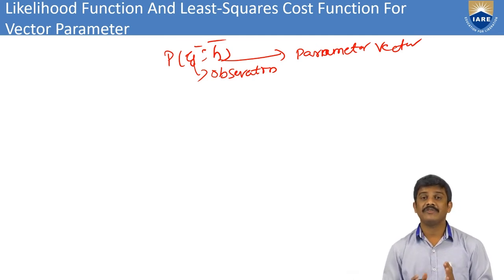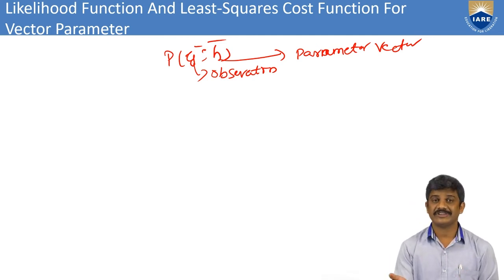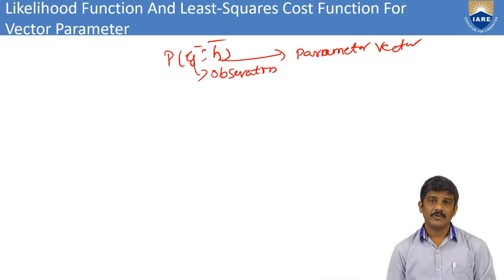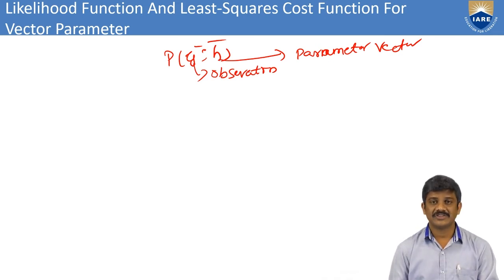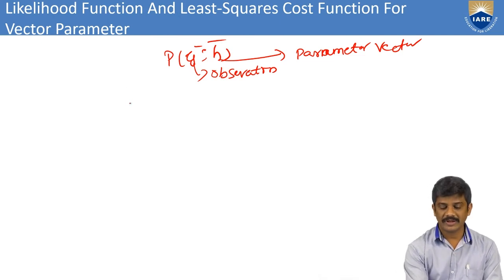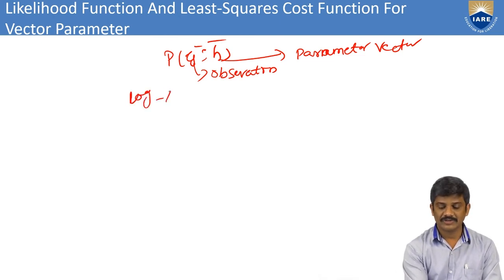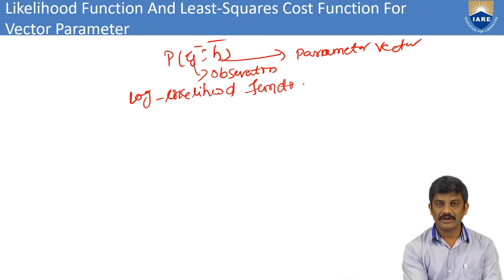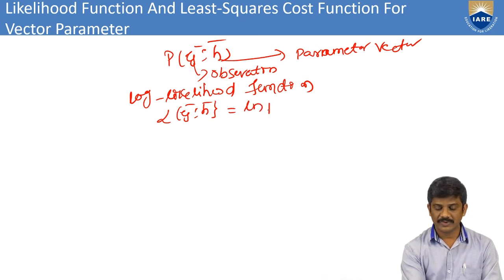Why do we go for the log likelihood function? As we discussed in the first slide, we can maximize the natural logarithm, and then go for the maximum likelihood function by applying the log likelihood function. We can write the natural log of p of y bar given h bar.